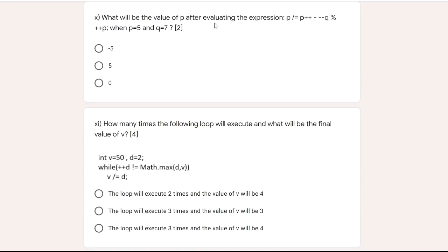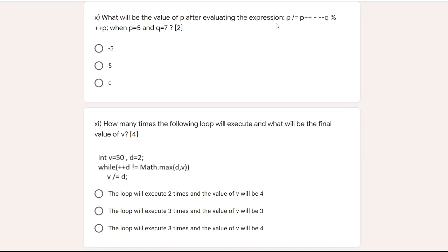Then question 10. What will be the value of t after evaluating the expression t = p++ - --q % ++p when p is 5 and q is 7. So the initial values of p and q are 5 and 7 respectively. How will we interpret this statement? t = p, then in brackets p++ minus, minus q modulus ++p.